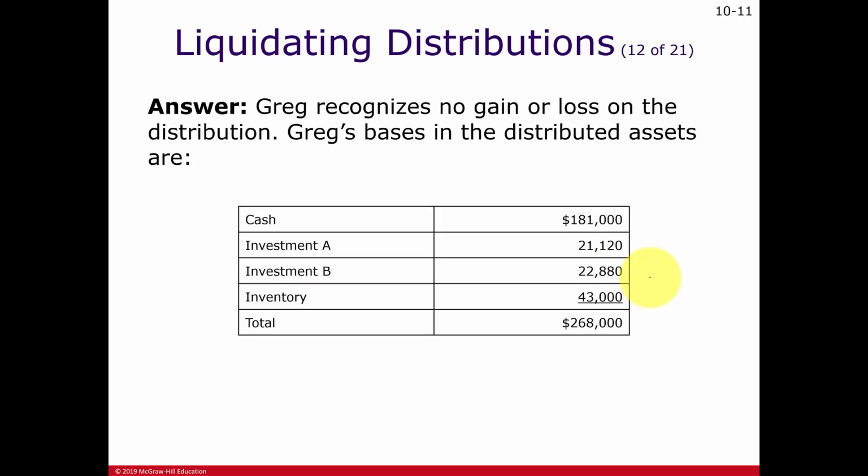So here's the solution. Again, cash at its fair value, hot asset at its original cost basis. And look how high these assets are now allocated for the capital. So if we were to sell investment A or B right now, there would be a capital loss. But we're deferring it until Greg eventually sells investment A or investment B.